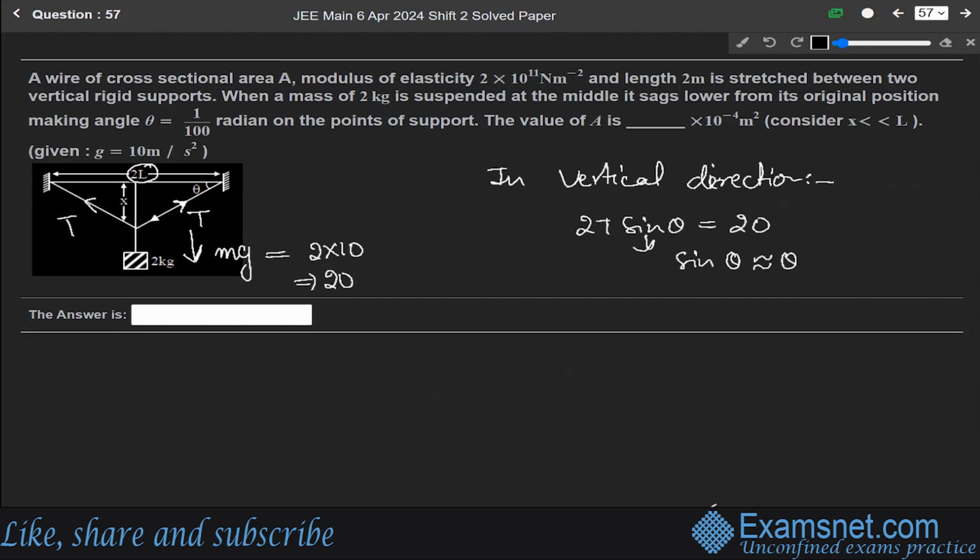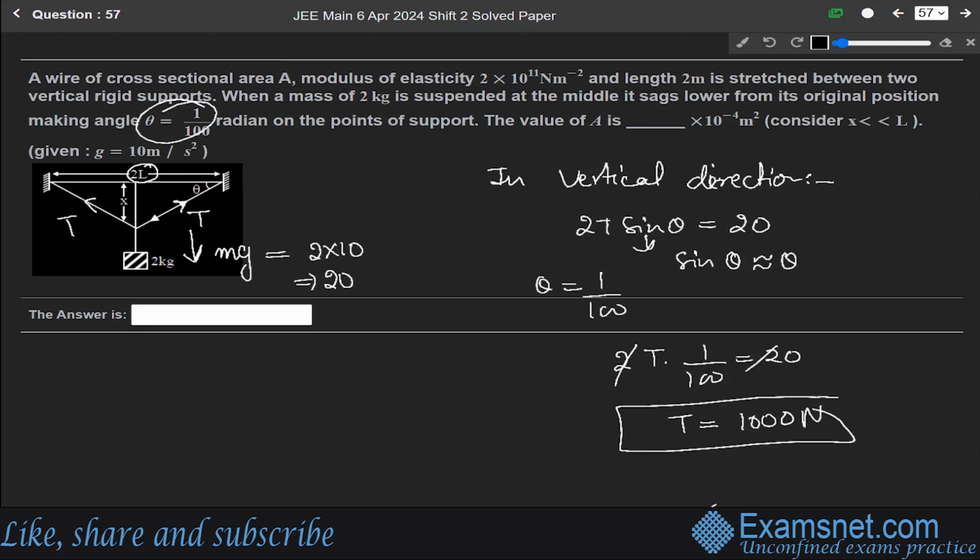And according to the question, theta is equals to 1 over 100. So we can write 2T into 1 over 100 will be equals to 20. Okay. So from this 2 cancels out. T will be equals to 1000 Newton.